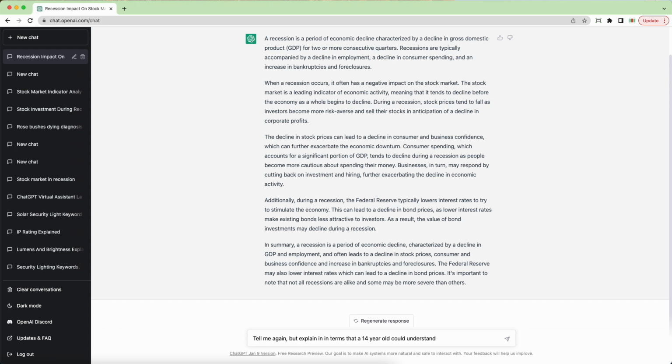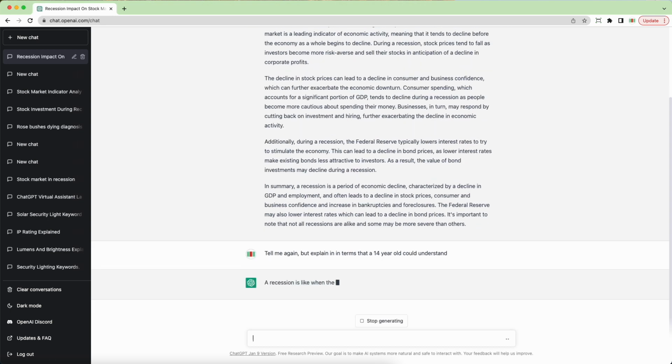So for example, if this is an individual that's in middle school and they're writing a report and they want to understand what a recession is and how it affects the stock market, they get that initial answer, but maybe they don't understand all the terminology. They're not a sophisticated investor. They don't have a lot of life experience in this area. So they could ask ChatGPT to give them a response better suited for who they are. In this case, explain it in terms that a 14-year-old can understand.